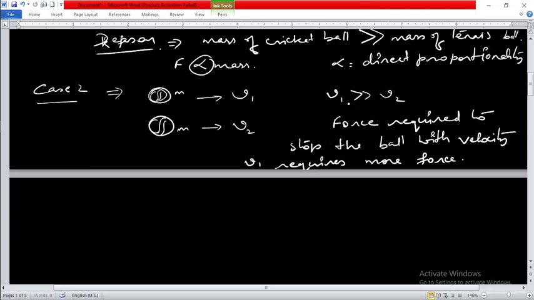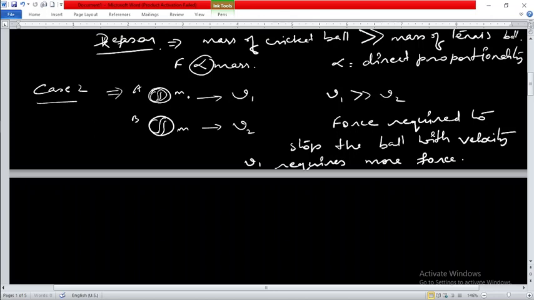Do you get my point? Why am I saying that in the case of velocity 1 you require more force? Because we have considered here that v1 is greater than v2. Say this is case A, and this is B. This is ball A and this is ball B. Both have the same masses, but different velocities.